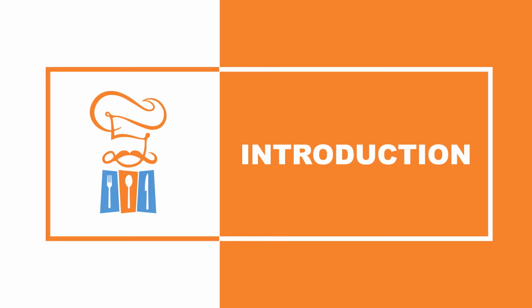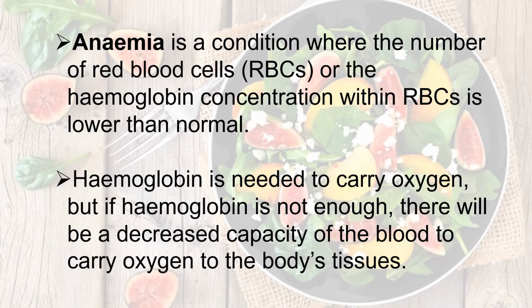Introduction. Okay, first of all, we have to know about anemia. Basically, anemia is a condition where our number of red blood cells and concentration of hemoglobin in the red blood cells are decreased. As we know, hemoglobin functions to carry oxygen throughout our body. So if the hemoglobin decreases, the capacity of the blood to carry oxygen to the body's tissue will also be decreased.